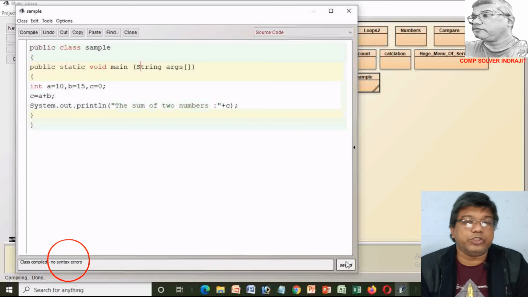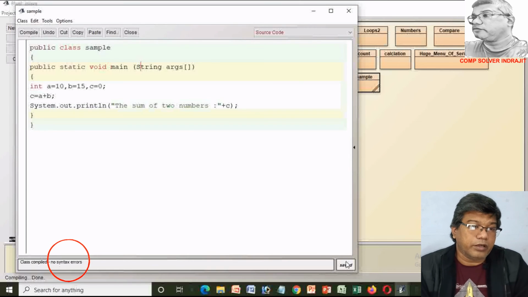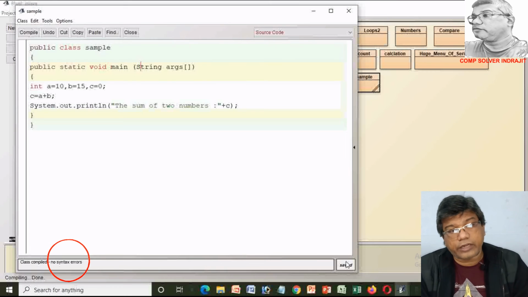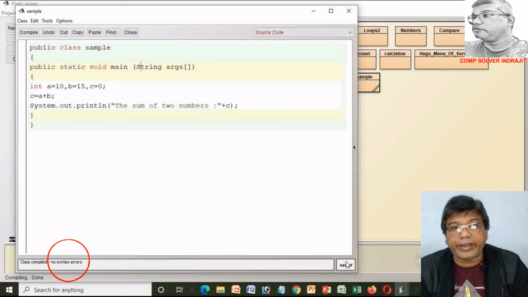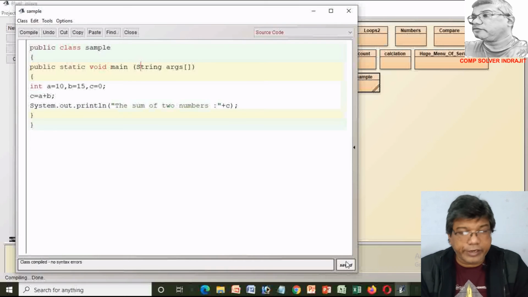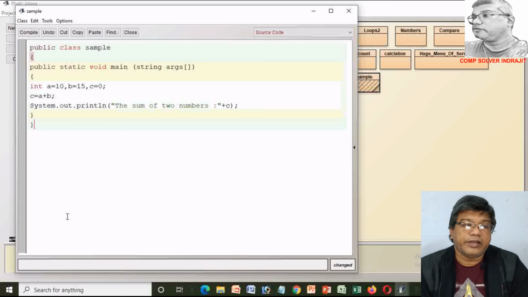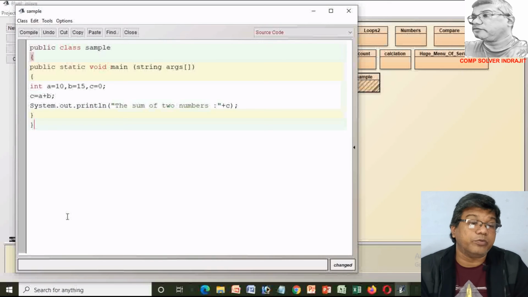After it gives us 0 errors and 0 warnings, we execute or run the program. Then we display the output. In the program, at first we declare the class, then we use public static void main String args. After that we declare variables as per our necessity. Then we make the calculation, and every calculation statement or variable declaration we must end by using the semicolon, because it indicates the termination of the line.